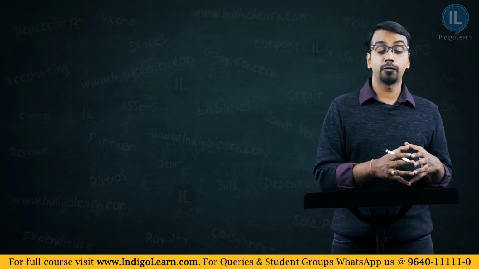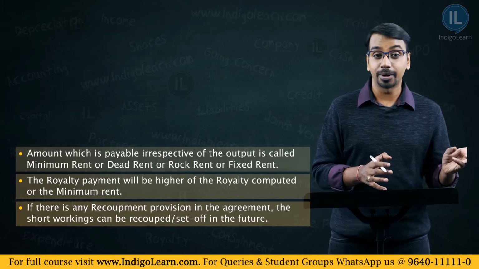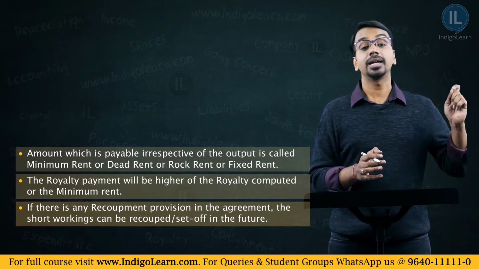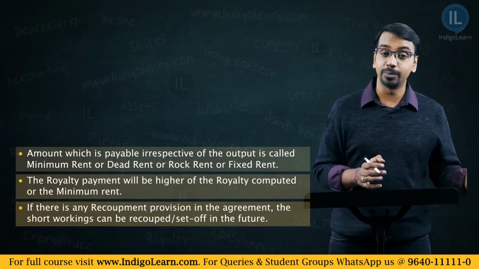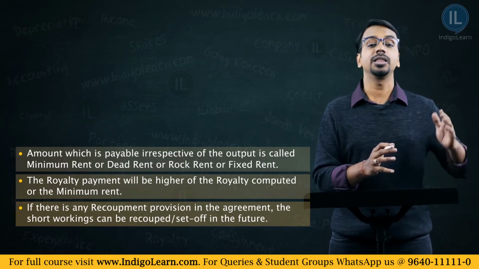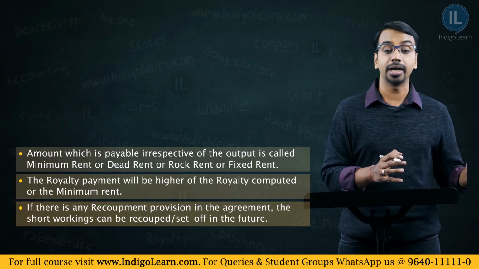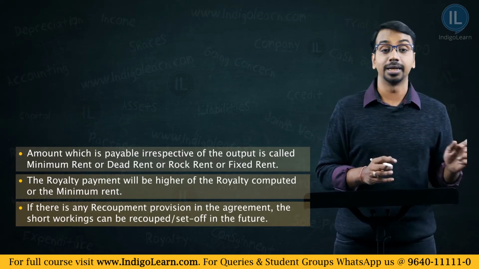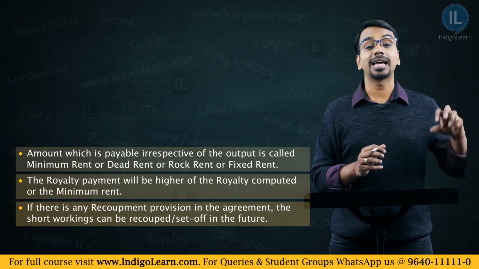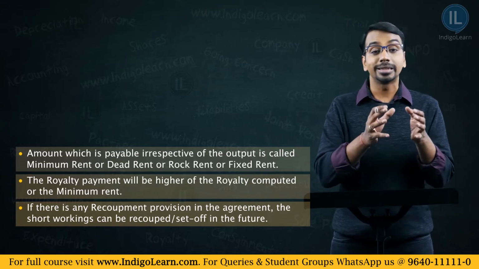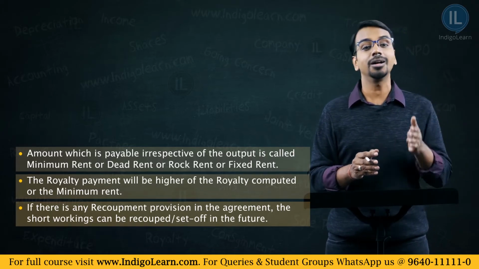So what did we understand so far? There is a concept of minimum rent, and if the royalty computed is less than the minimum rent, the lessee will have to pay the minimum rent. The difference between the minimum rent and the royalty computed is called short workings. And if there is a provision in the agreement, the short workings can be recouped or set off in the future.